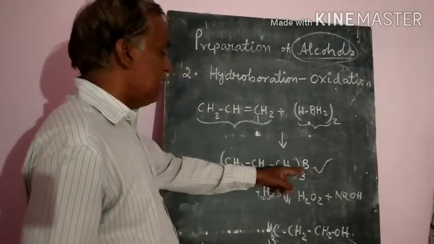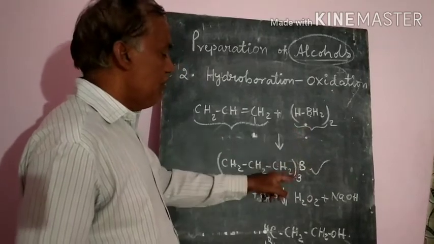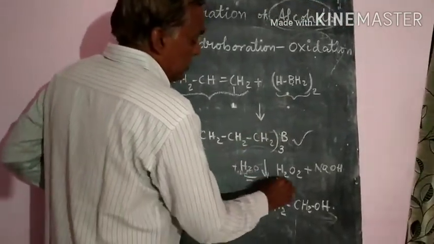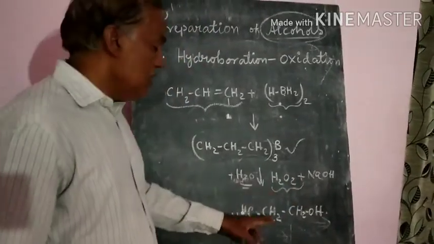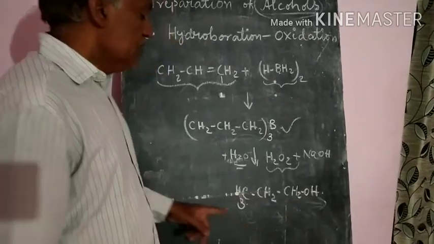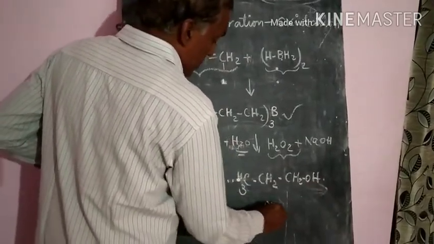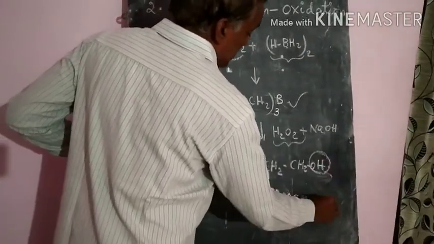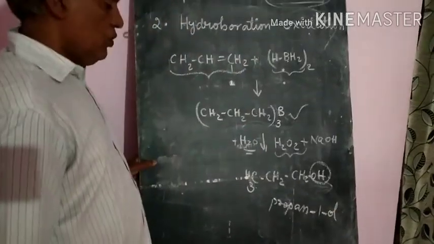So this is called the trialkyl borane, and three molecules will be formed. Further hydrolysis with water in the presence of a peroxide forms the corresponding alcohol. This is nothing but propan-1-ol, that is propanol where the hydroxyl group is attached at position one. That's why it is called propan-1-ol.